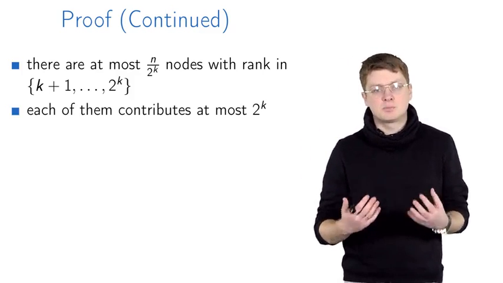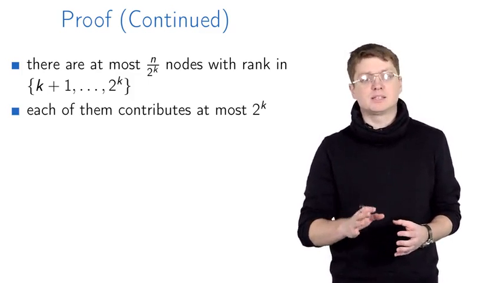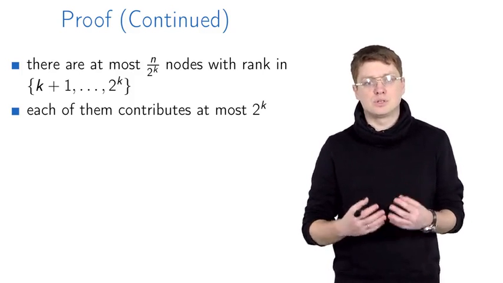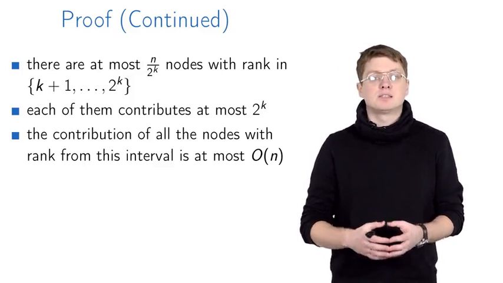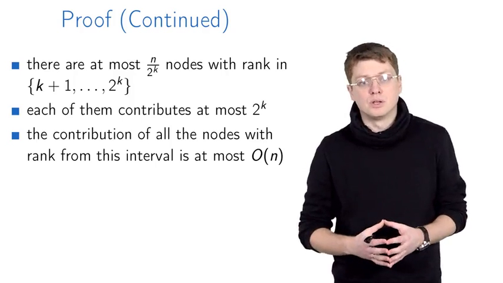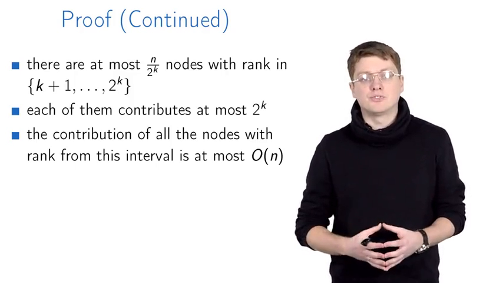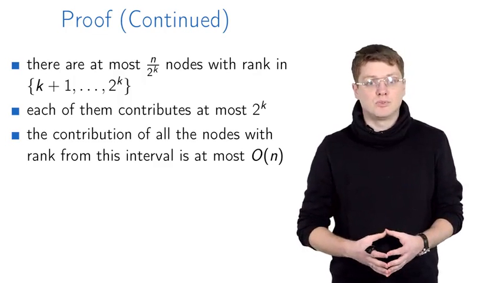We then explained why any such node whose rank lies in such an interval contributes at most 2 to the k to the term that we are currently estimating. This means that all the nodes whose rank lies in such an interval contribute at most big O of n to this term, right?